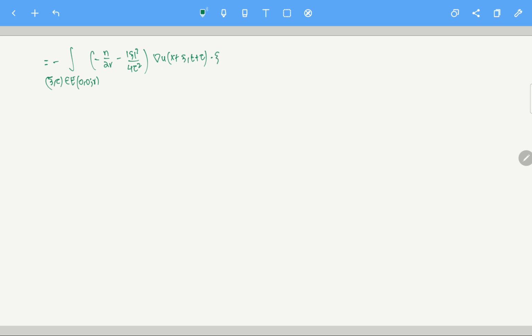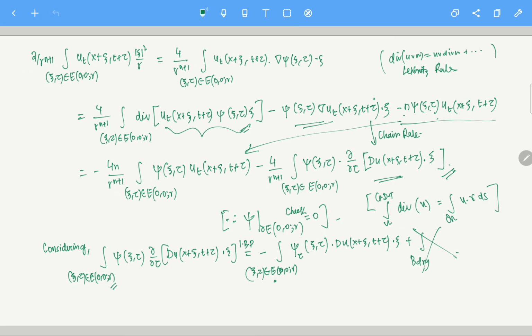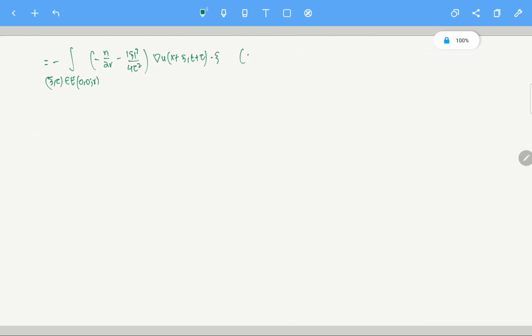Clear? So how am I getting this? I'm just taking the derivative of phi with respect to tau, and then I get this. So please check this part. Again, this is not very difficult to check. This is usual stuff.